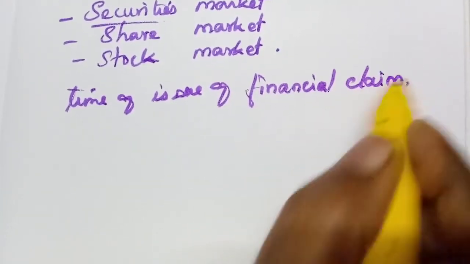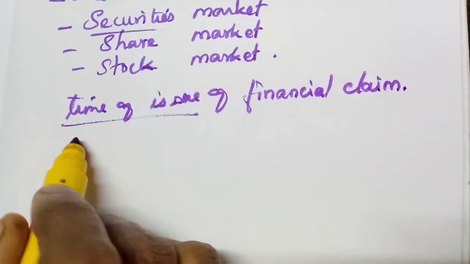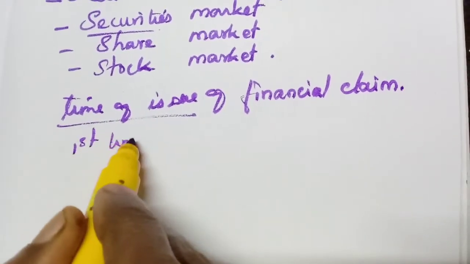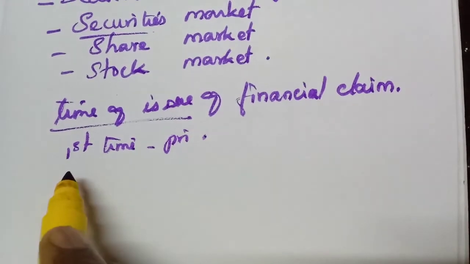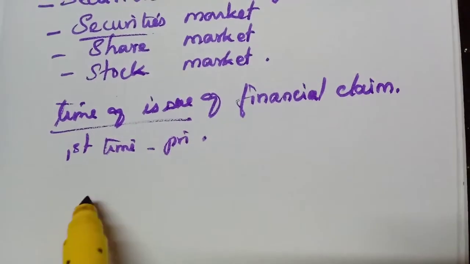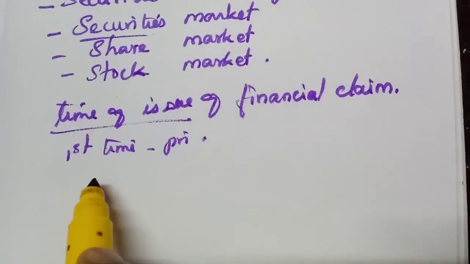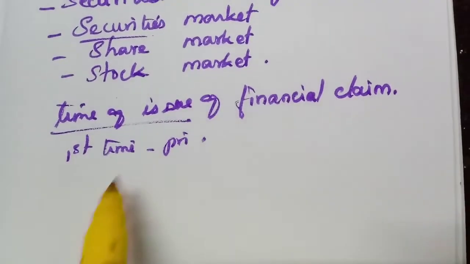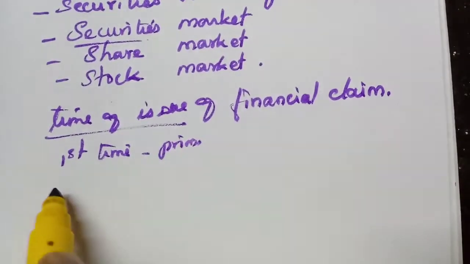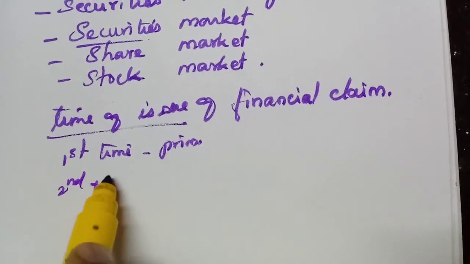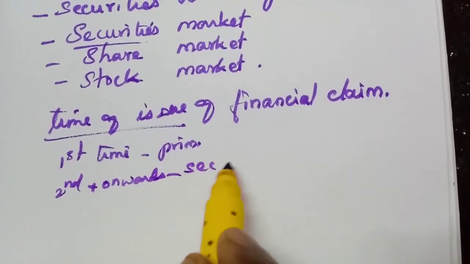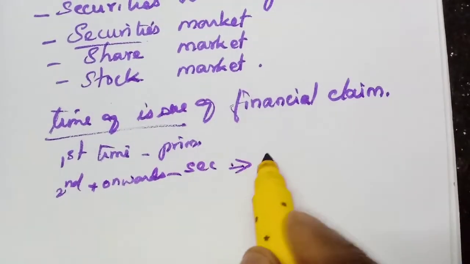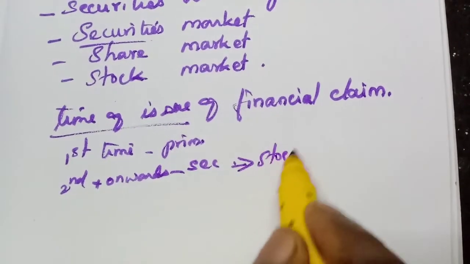If it is issued for the first time, it is called the primary market, isn't it? If it is issued again from the second time onwards, it is called the secondary market. Here the example is the stock exchange.